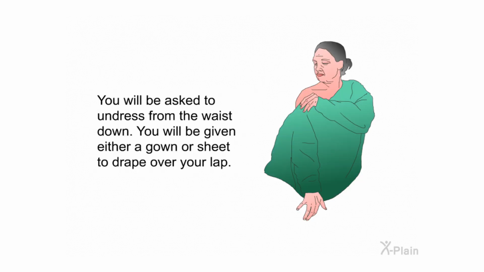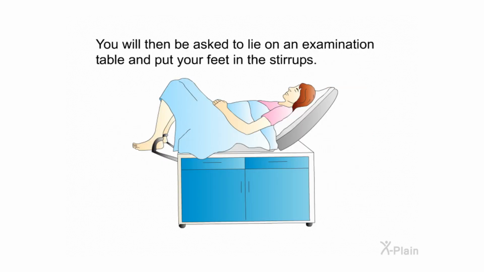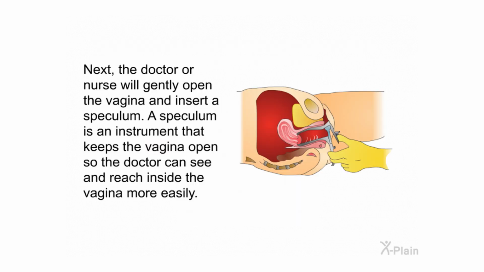You will be asked to undress from the waist down. You will be given either a gown or sheet to drape over your lap. You will then be asked to lie on an examination table and put your feet in the stirrups. Next, the doctor or nurse will gently open the vagina and insert a speculum. A speculum is an instrument that keeps the vagina open so the doctor can see and reach inside the vagina more easily.